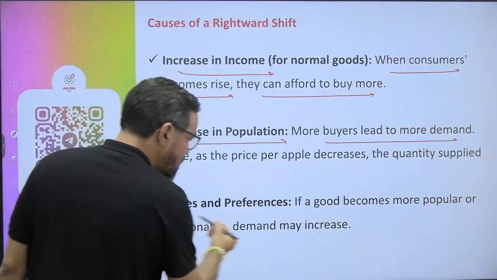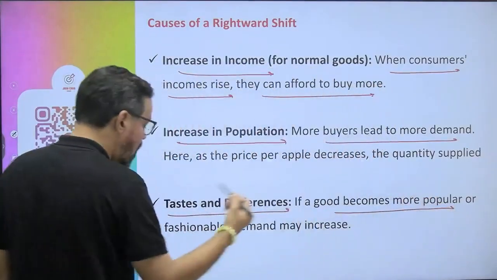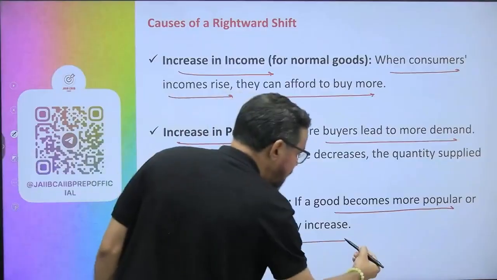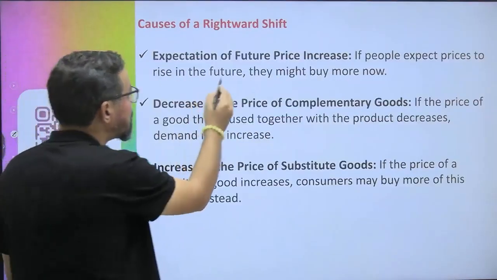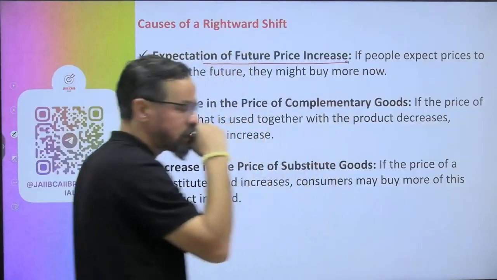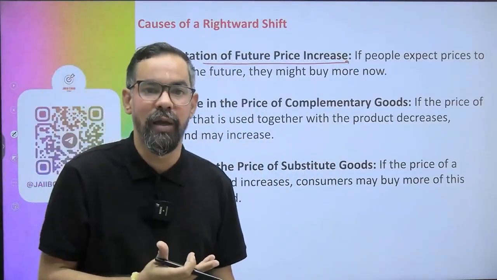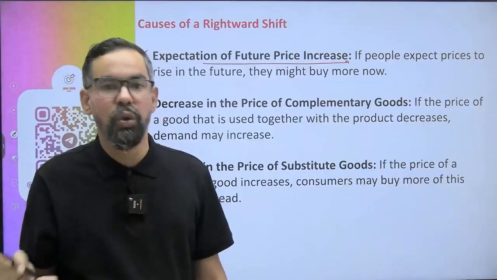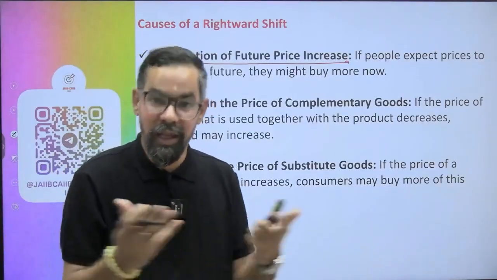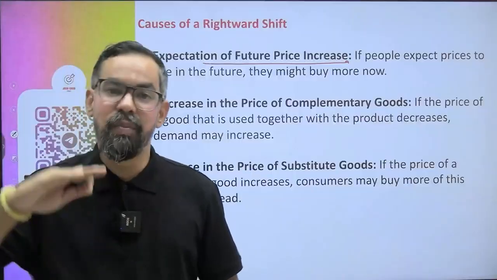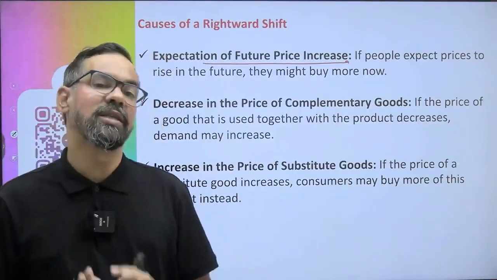Next, tastes and preferences. If a good becomes more popular or fashionable, demand may increase, or vice versa. Next, expectations of future price increase. This is speculation about the commodity, and it happens many times. It can be due to stock holdings. Sometimes it happened with onions and tomatoes: suddenly the prices increased from 30 rupees to 300. The reason is stock holdings and all.